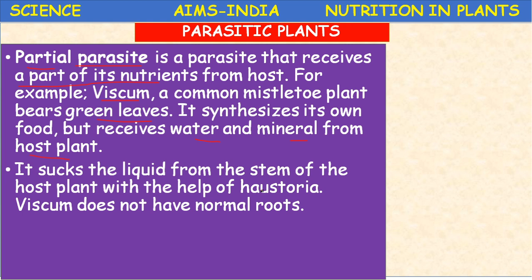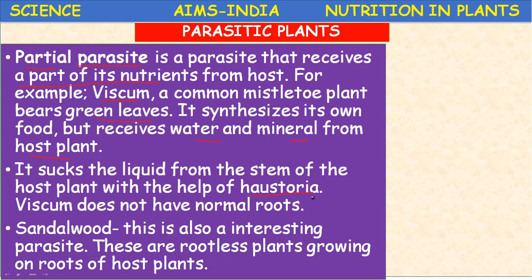It sucks the liquids from the stem of the host plant with the help of haustoria. Haustoria are not roots, they are root-like, thread-like structures. With the help of these haustoria, Viscum grows on the host. Actually, this Viscum does not have normal roots. It sucks the liquids from the stem of the host plant with the help of root-like structures called haustoria.